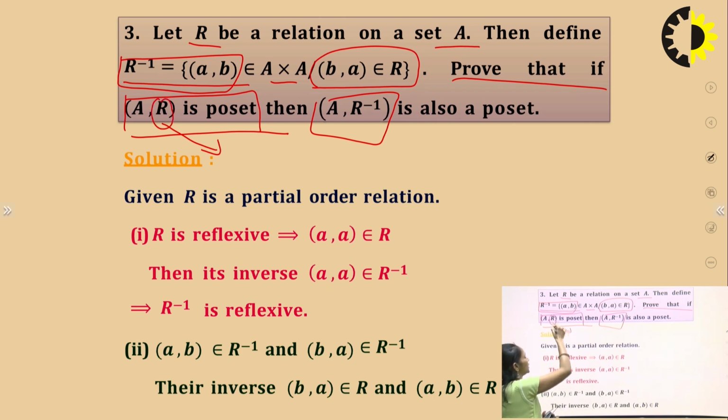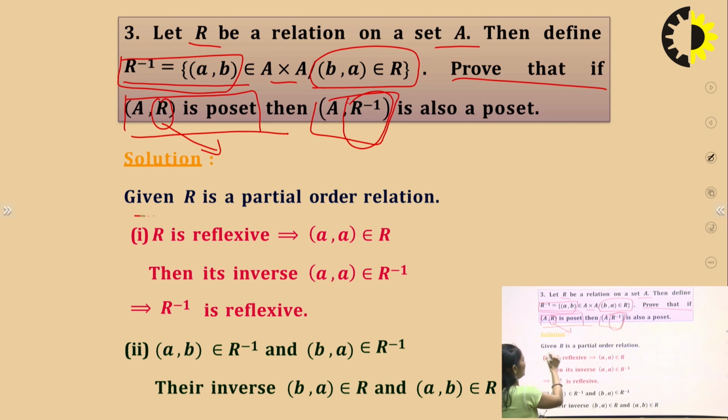This is a poset, so it satisfies all the three properties, and we have to check all the three properties for the relation R inverse. So first we check reflexivity, then antisymmetric and last transitivity.